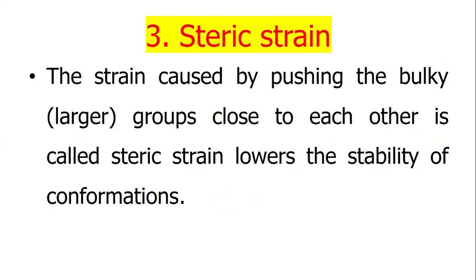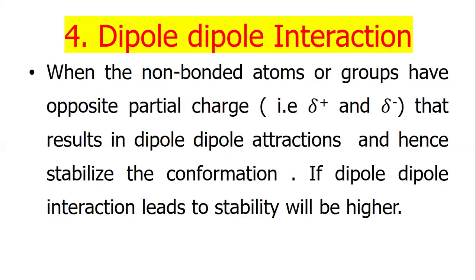Steric strain: the strain caused by pushing bulky larger groups close to each other is called steric strain, and it lowers the stability of the conformation. Dipole-dipole interaction: when non-bonded atoms or groups have opposite partial charges, that results in dipole-dipole attraction and hence stabilizes the conformation.